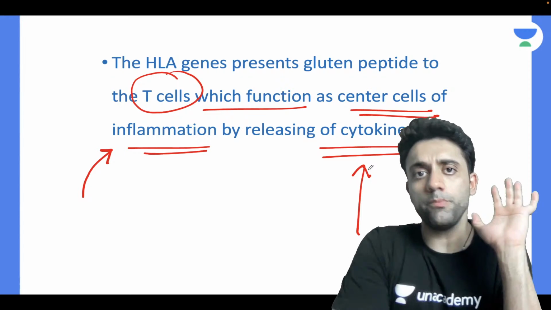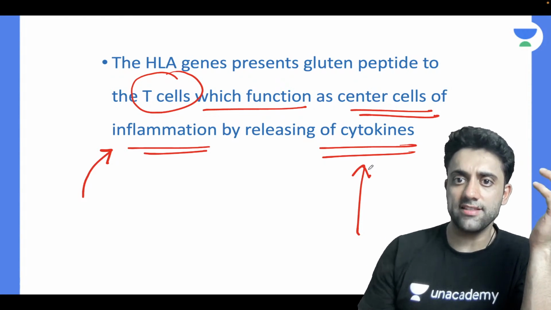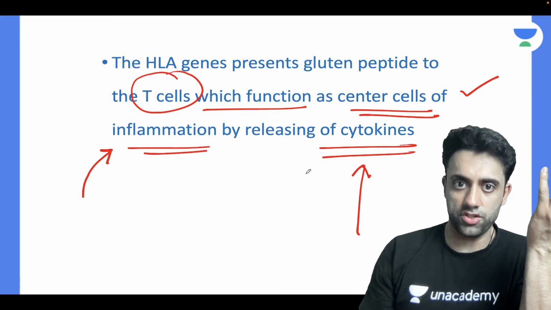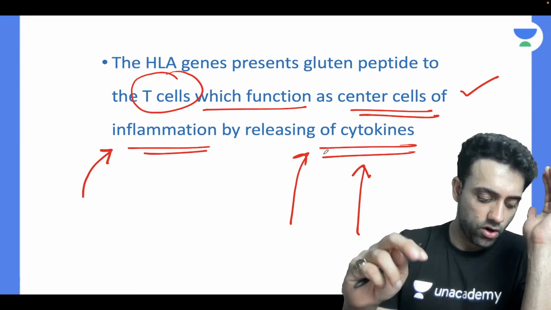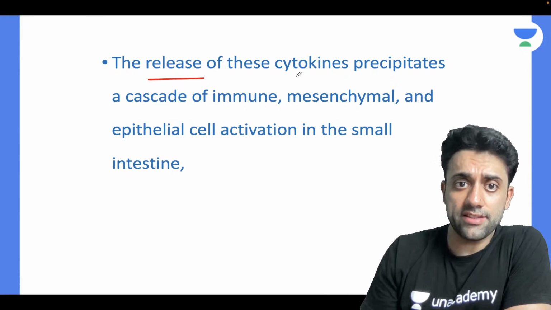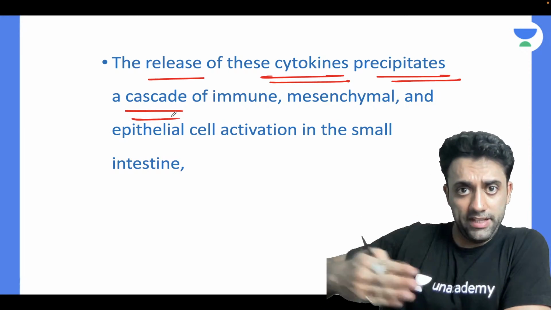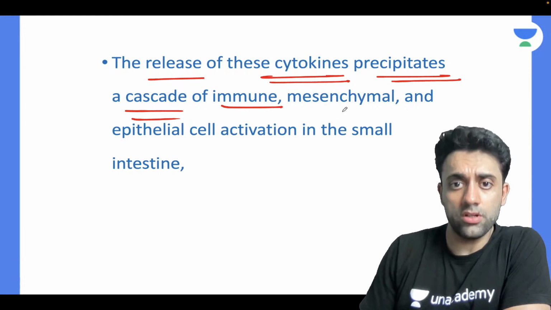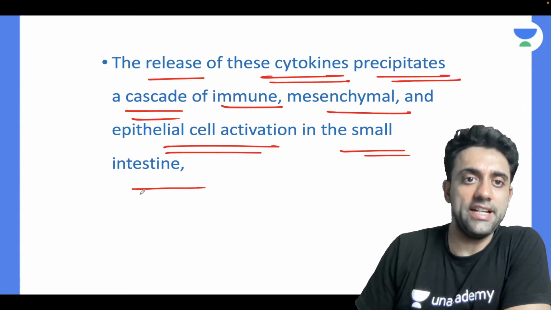T cells के सामने gluten को पेश कर देते हैं. T cells कौन क्या करते हैं? T cells basically function as the cells of inflammation by releasing the cytokines. So this should be very well clear in your brain. The release of these cytokines precipitates a cascade, meaning a full journey of immune, mesenchymal as well as epithelial cell activation in the intestine.